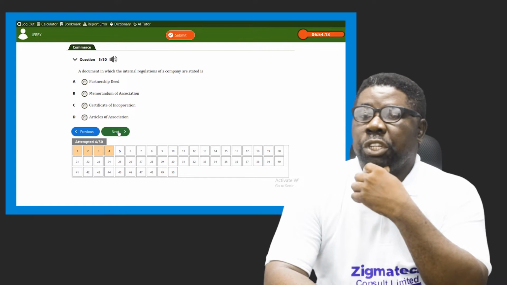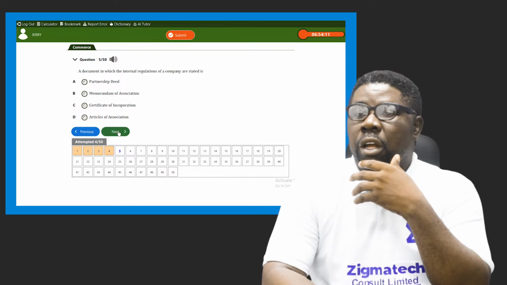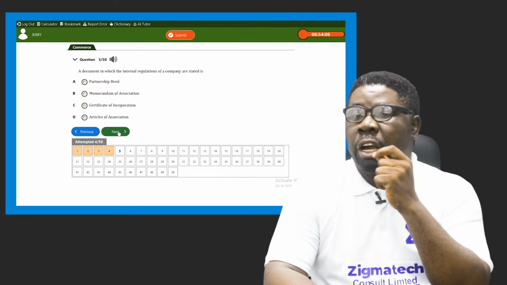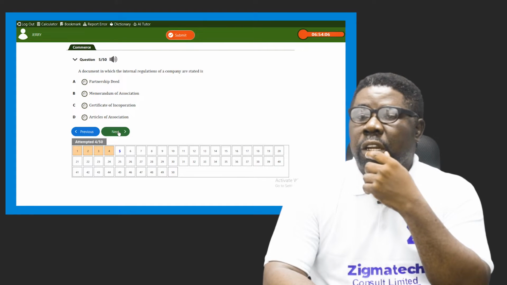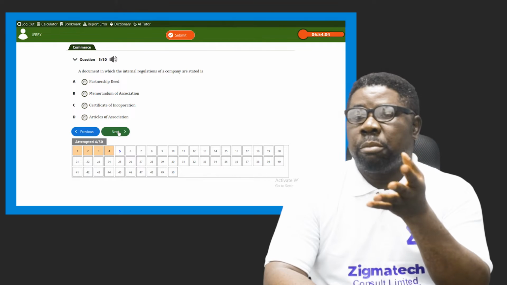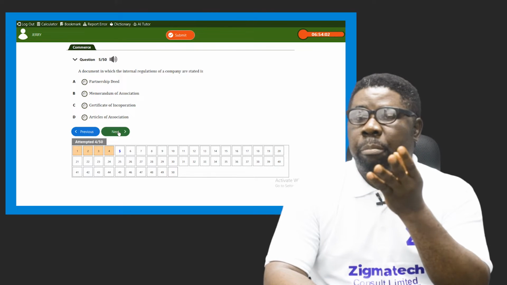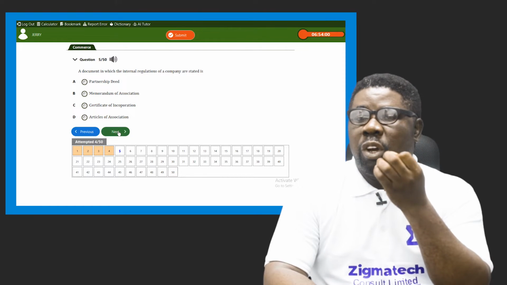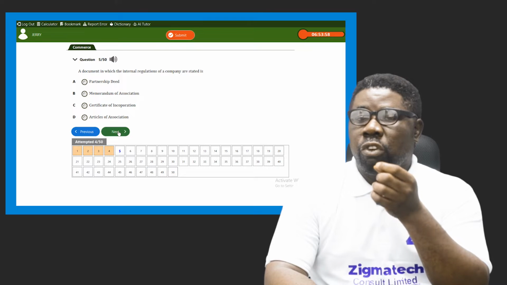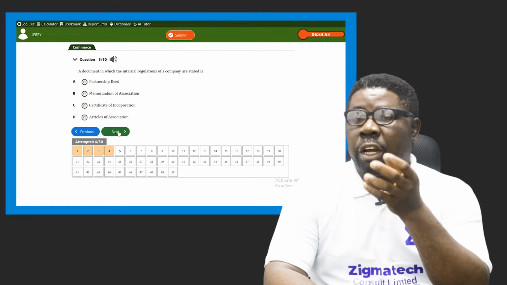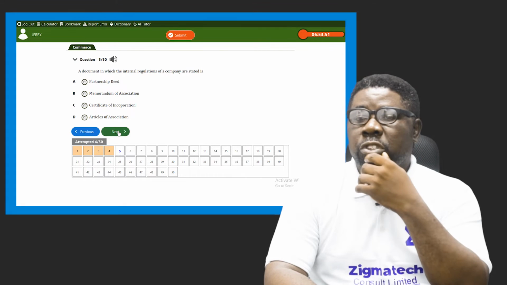Then a document in which the internal regulations of a company are recorded is dash. There are some documents that are used in establishing a company, like you have it there for partnership. You have partnership deed, you have memorandum of association, you have certificate of incorporation, you have articles of association, which are the 4 options to have.